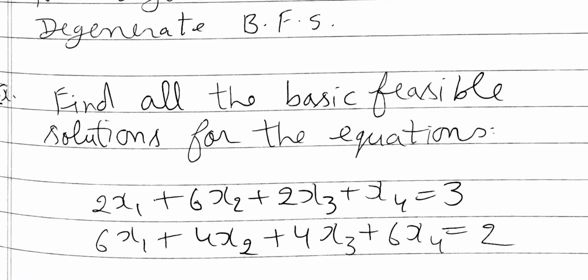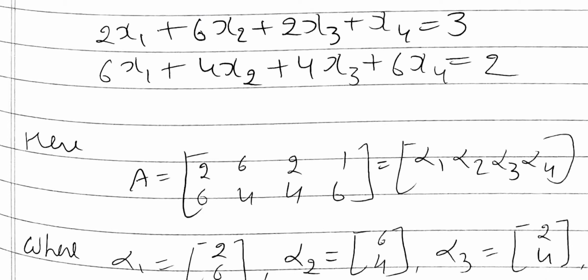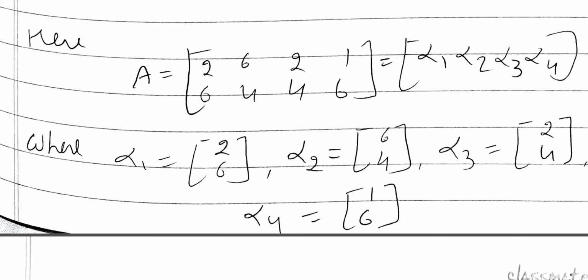We are going to take an example. Find all the basic feasible solutions for the equations 2x1 plus 6x2 plus 2x3 plus x4 equal to 3, 6x1 plus 4x2 plus 4x3 plus 6x4 equal to 2. Here A, the coefficient matrix with rows (2, 6, 2, 1) and (6, 4, 4, 6), may be written as alpha 1, alpha 2, alpha 3, alpha 4, where alpha 1 is the first column (2, 6), alpha 2 is the second (6, 4), alpha 3 is the third (2, 4), alpha 4 is the fourth, that is (1, 6).